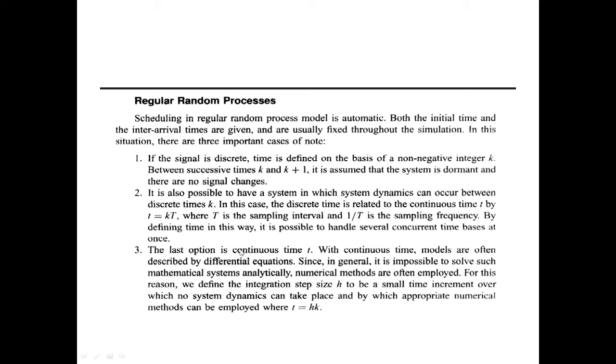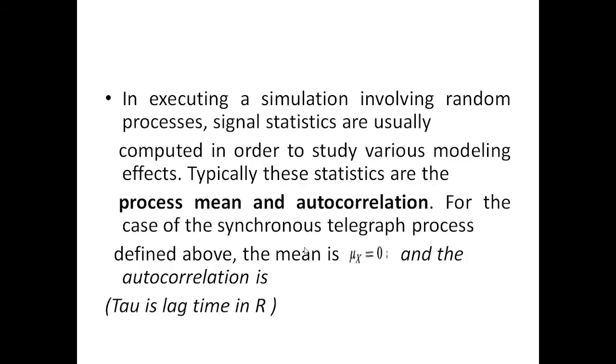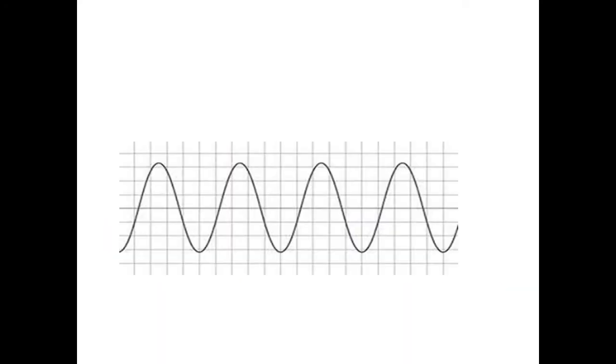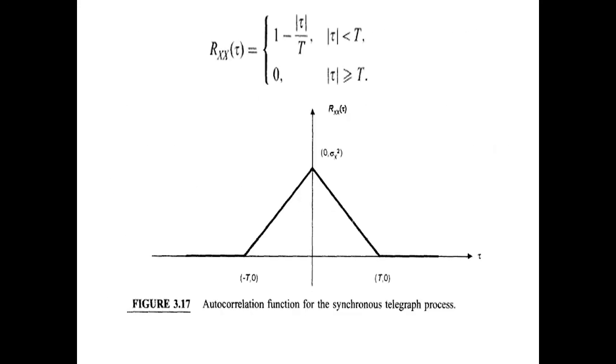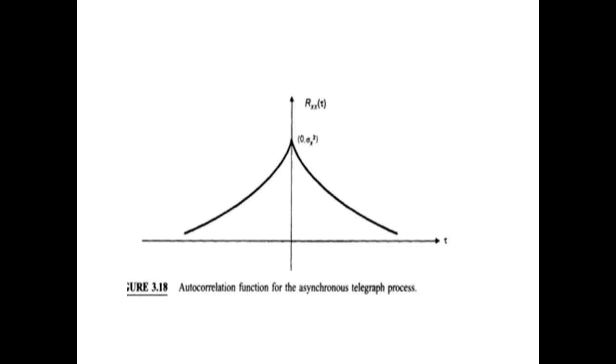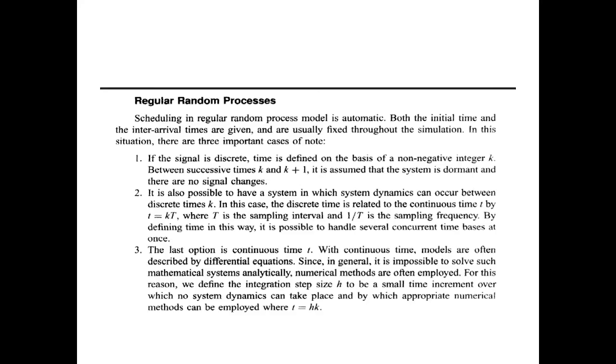Now we are talking about the continuous signal. So what is continuous signal? Continuous signal is like this, sinusoidal. If the continuous signal is there, then we have to model using the differential equation.